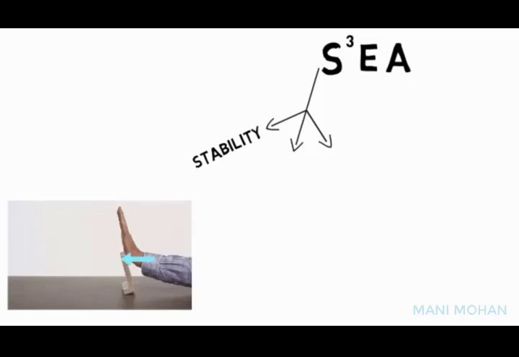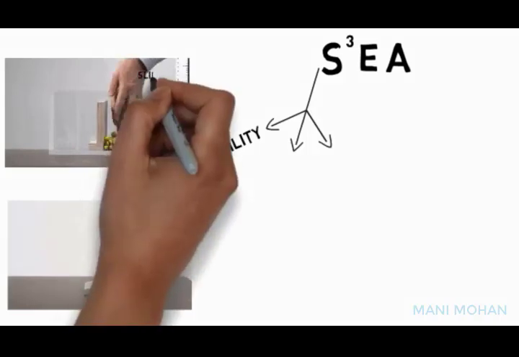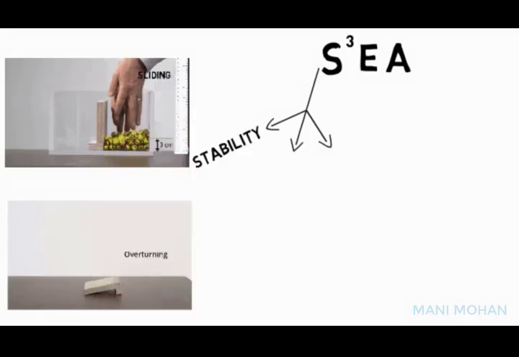Without the requirements getting satisfied, there is no point designing the structure. Under the action of loads, the structure should not overturn. Next, it should not slide. And lastly, the structural member, as can be seen, it should not buckle.